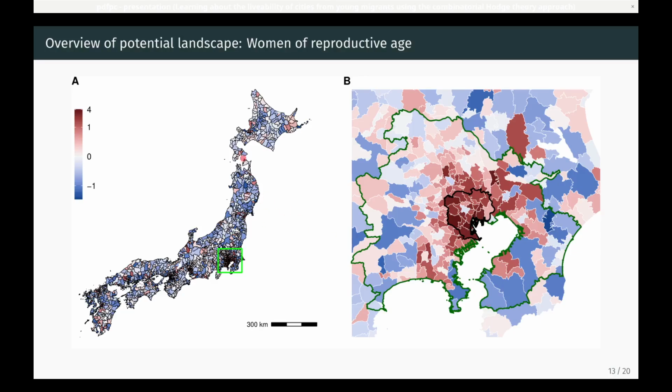Here is the potential landscape for women of reproductive age. Warm colors, reds, are sinks attracting the people. Cool colors, blues, are sources where people leave from. Metropolitan cores, such as in Tokyo, Osaka and Hakata, shine brightest. The right panel focuses on the Tokyo area. The green border represents the metropolitan area of Tokyo, and the black border shows the special wards of Tokyo, known as the core of the metropolis.